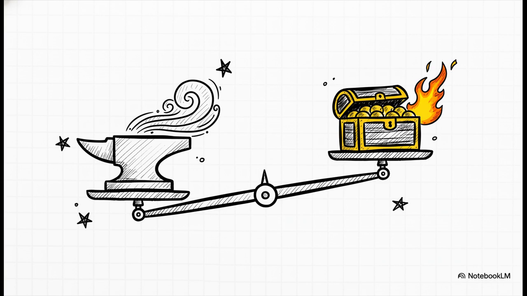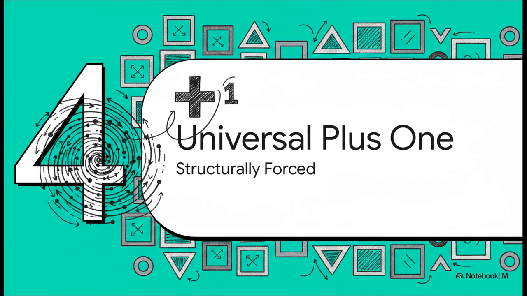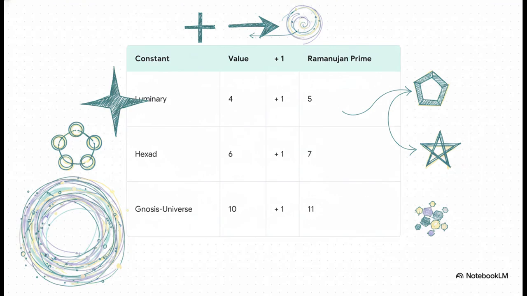The source text actually frames this as nothing less than the structural mechanics of truth itself. All right, moving into section 4, the universal +1 and structurally forced reality. Remember that Kleeneman, that +1 we talked about earlier? Well, the code proves this incredible state of overdetermination.